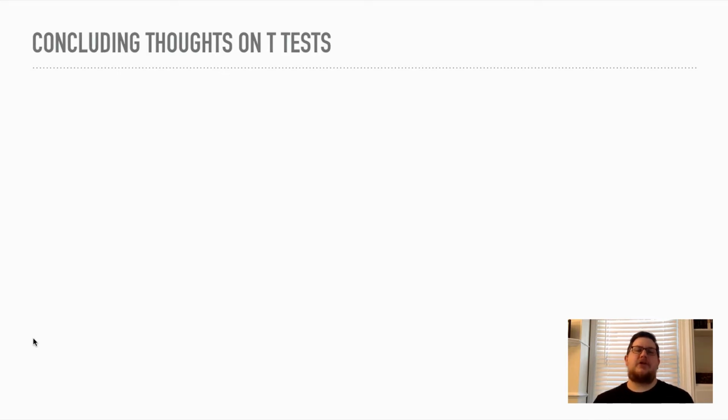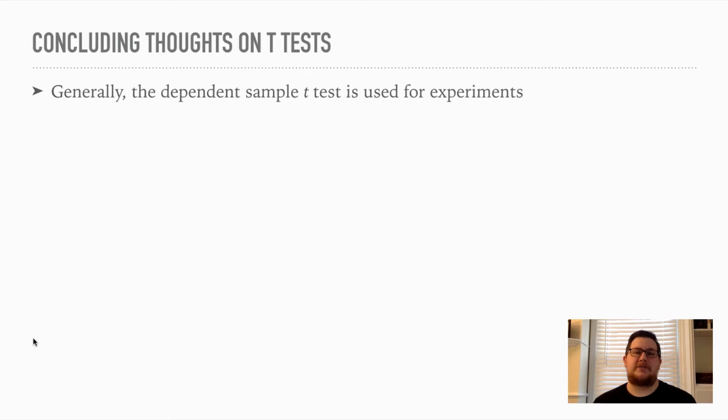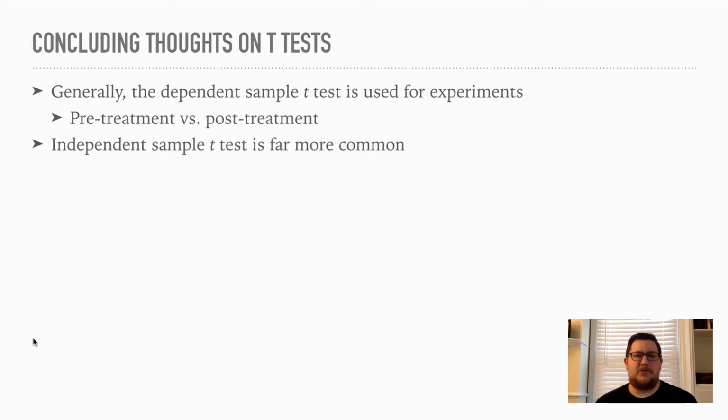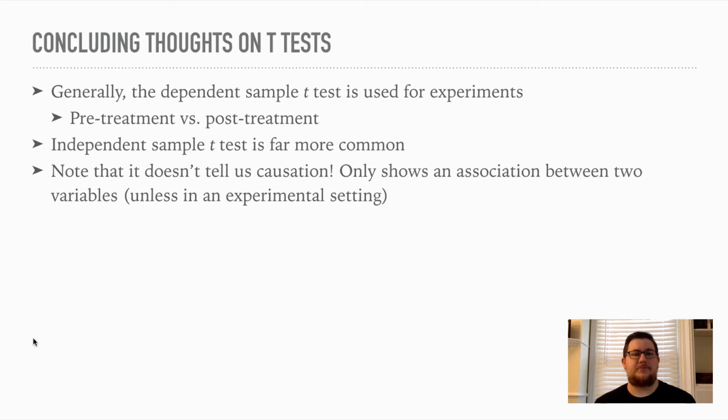So some concluding thoughts as we wrap up our unit on t-tests here. Generally, the dependent sample t-test is used for experiments, pre-treatment versus post-treatment. Okay, so in this case, our treatment was the election. Of course, other things might have come out about Clinton between then, but generally speaking, this is what we're looking at. Independent sample t-test is actually far more common because experimental research isn't as common in political science.